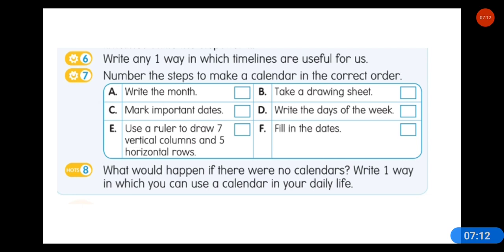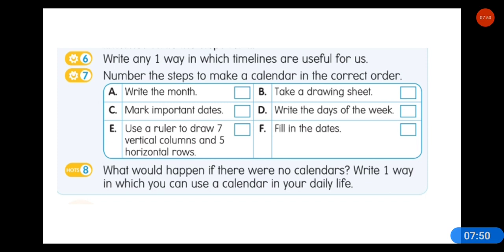Write the month. Take a drawing sheet. Take the drawing sheet, it will come first. Mark the important days. Write the days of the week. So take a drawing sheet and then write the days of the week. And use a ruler to draw 7 vertical columns and 5 horizontal rows. This will come second.